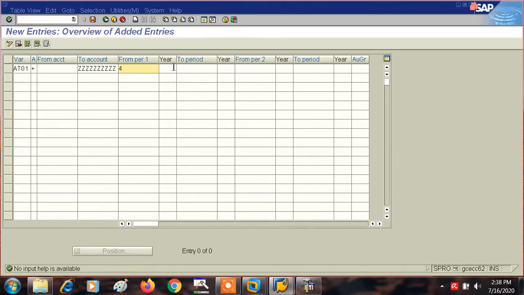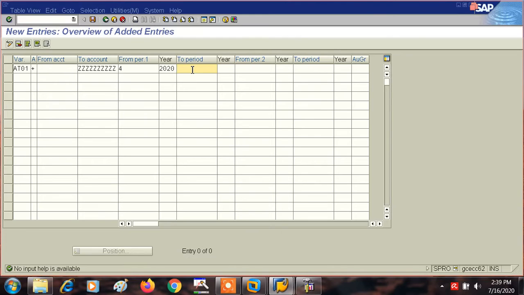Year, what is the year? This is 2020, of course. If you want to keep periods open from 4 to 5, then your 2 periods, that is July and August, will remain open, and in these 2 periods only you can post your data. Otherwise no. If periods 4 and 5 are open, only in these 2 periods you can post your documents.